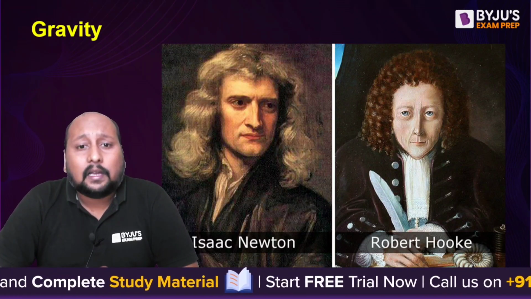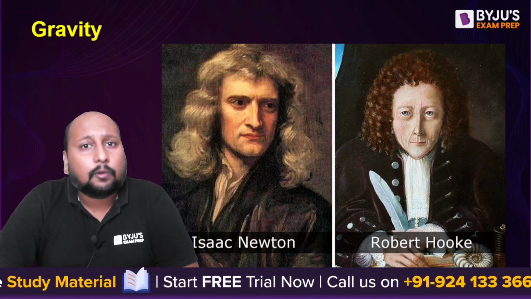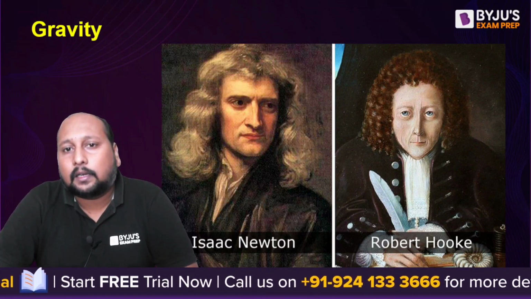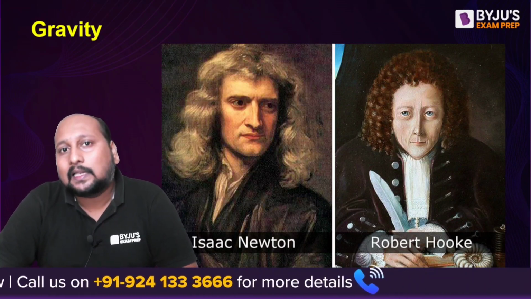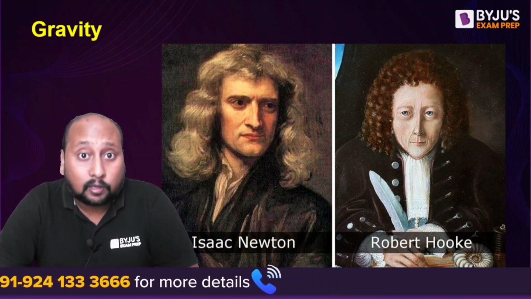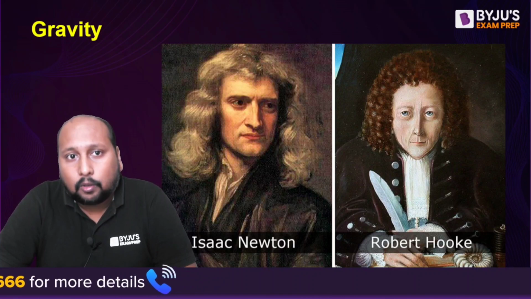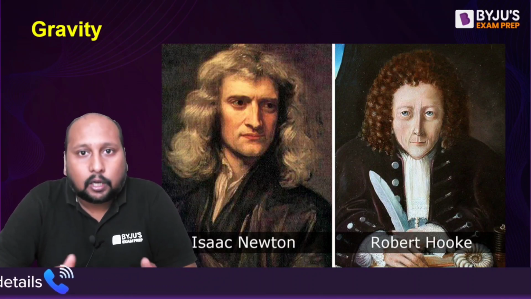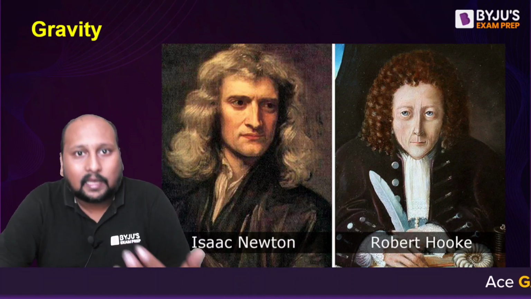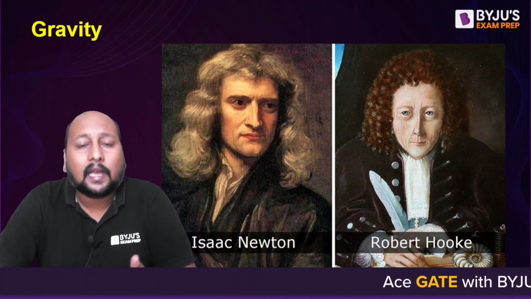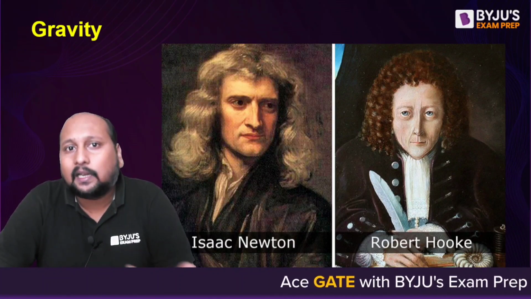But while the theories were being developed, Robert Hooke felt very angry, because while creating the theory, Newton never mentioned Robert Hooke, who was the first person who talked about gravity. The only drawback was that Robert Hooke didn't document it. He had a vision, he had an idea about gravity, but he didn't document it.